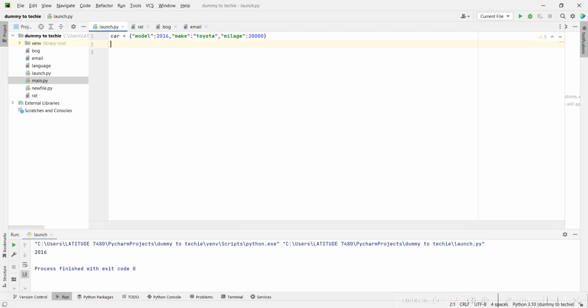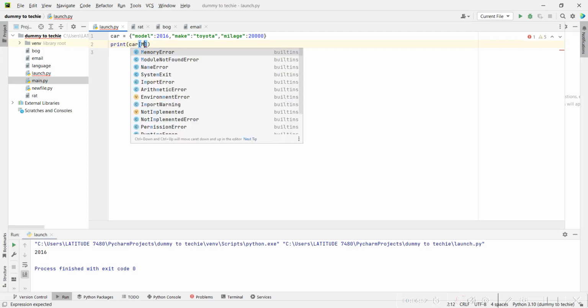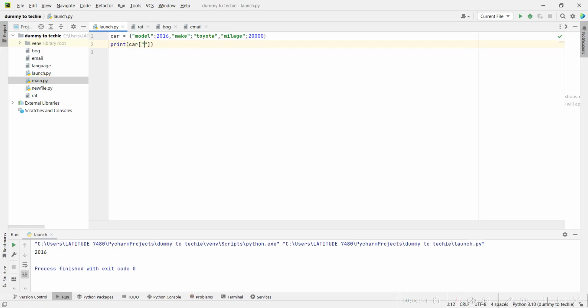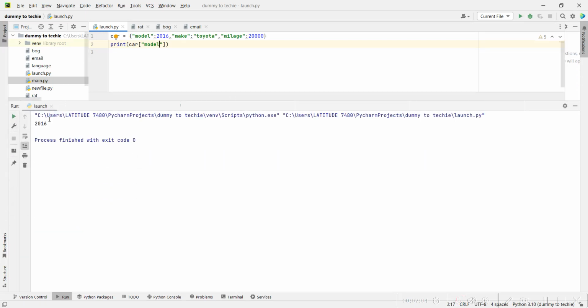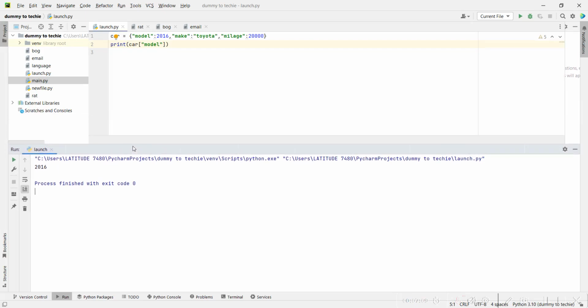Say I want to print out a value. How do I approach this? I will say print out car, and then I will specify the key inside the square brackets. Since you're working with a dictionary, the key is what is important. I specified my key as model, and when I print it out, it should print out 2016. So if you look down here, you should see 2016 printed out.